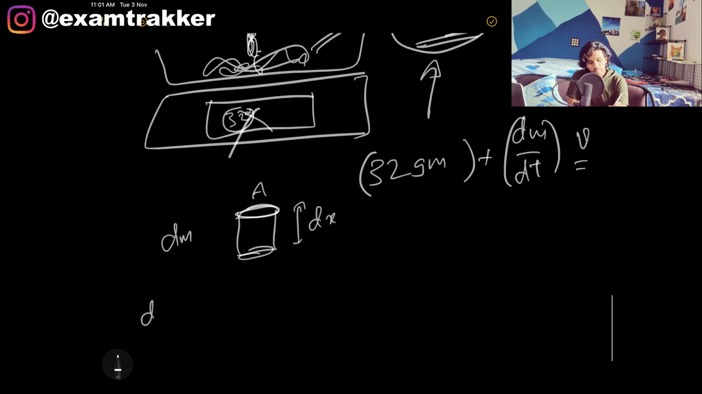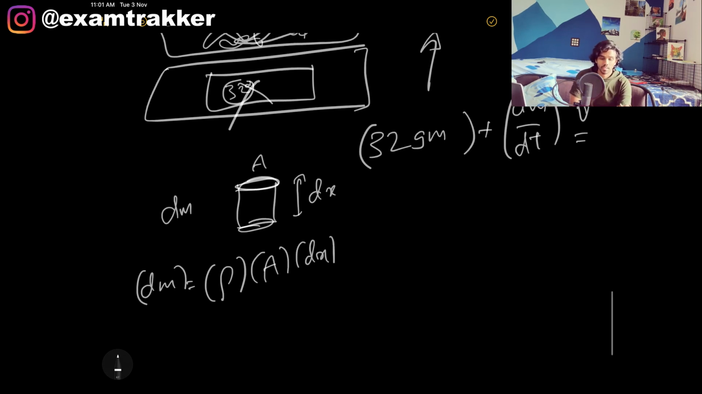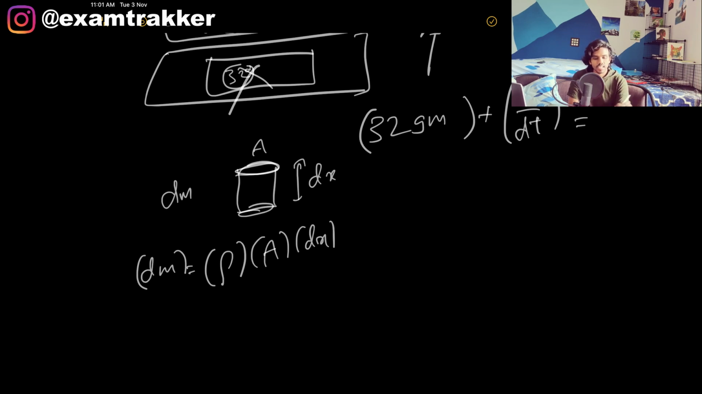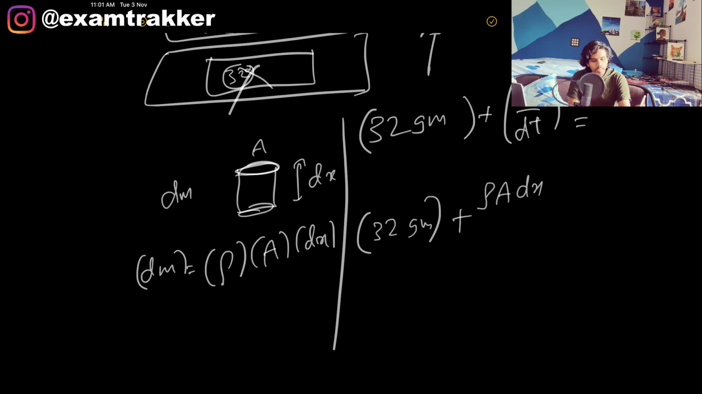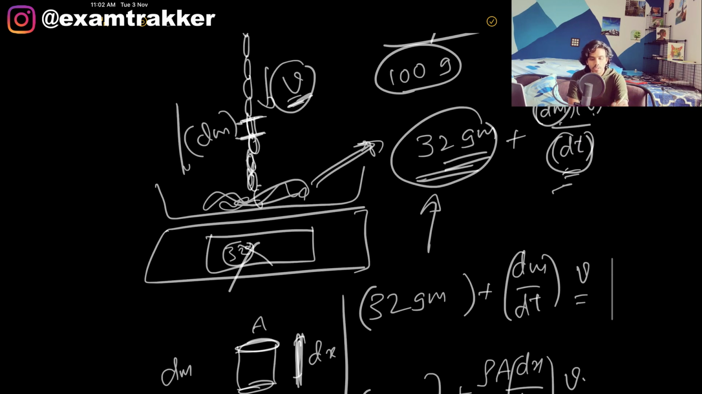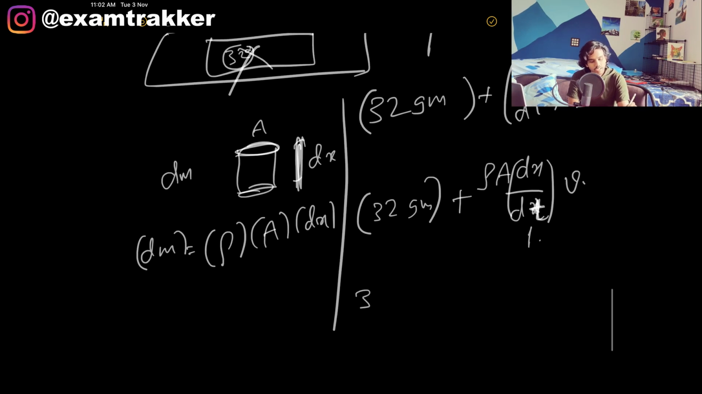So dm can be written as the density of the body into the volume, which is A into dx. Do you agree on that? It's just a cylindrical shaped thing, right? So rho A dx is dm. I'm going to put it there. So the reading will be 32 grams plus additionally rho A dx by dt into v. Now dx by dt is nothing but the rate at which this length is being dropped onto the chain, which is nothing but v again. So 32 grams plus rho A v into v.